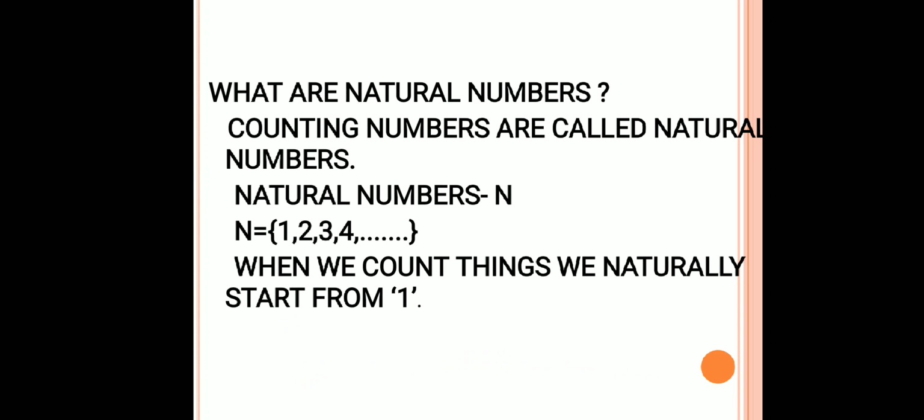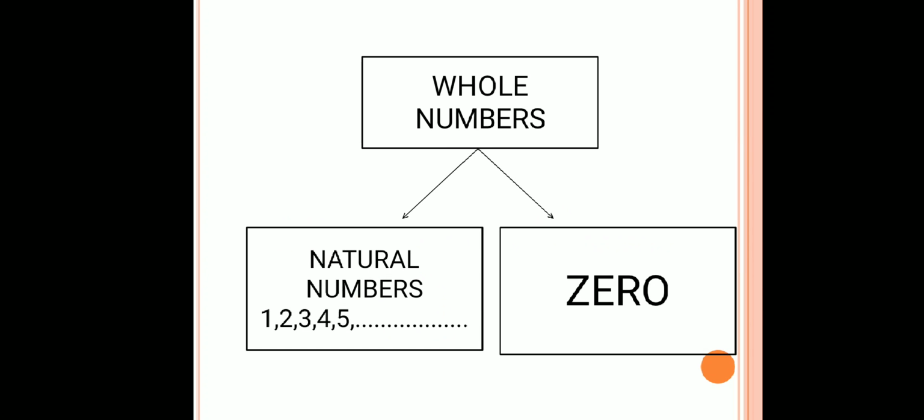What are natural numbers? Counting numbers are called natural numbers. Natural numbers are represented by capital N. Usually we count things from 1, right? So natural numbers also start from 1, 2, 3, 4 till infinite. So we can say that whole numbers comprise natural numbers along with 0.